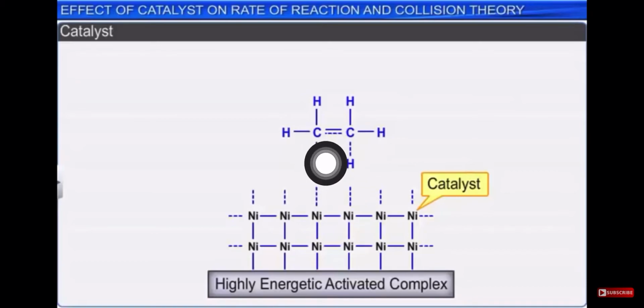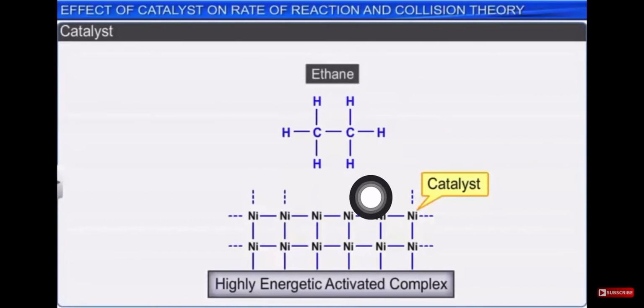But ultimately the valency would become 5, which is not possible. That's why the bond between carbon and carbon, which was a double bond, will become a single bond, and the bond will be formed between carbon and hydrogen, and ultimately we are getting our product, that is ethane. Okay, clear?